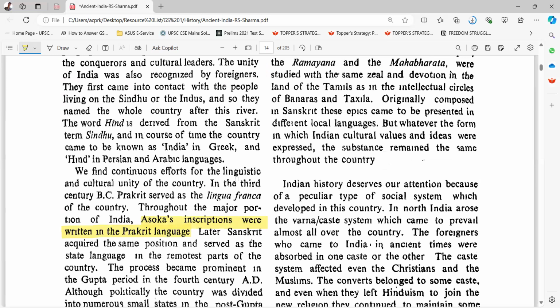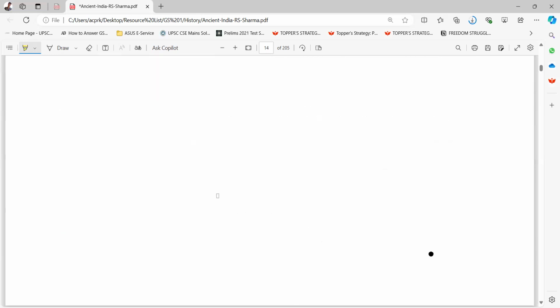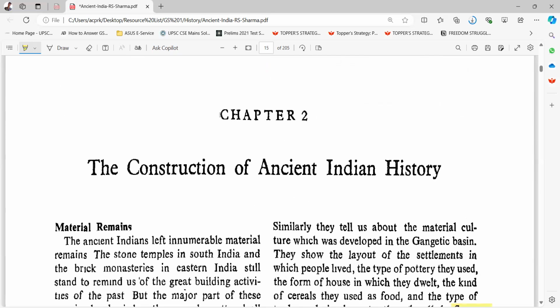So we have completed the first chapter, which is the importance of ancient Indian history. In the next class, we will discuss chapter 2, the construction of ancient Indian history.